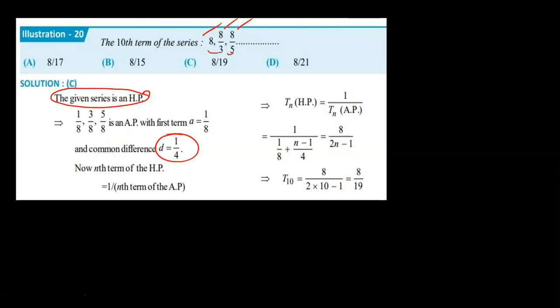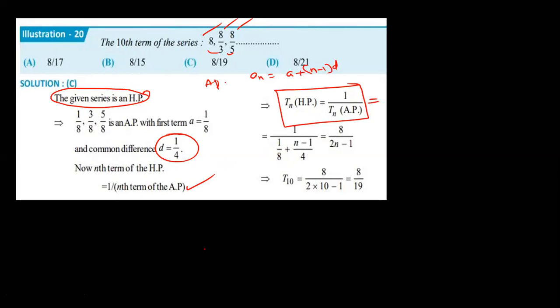Fine. Dear students, see, the nth term of an HP is the same as 1 by the nth term of the AP. Be careful. So what is the nth term of an AP? I'm writing: a_n is equal to a plus (n minus 1) into d. Here n is 10, so that is 9.